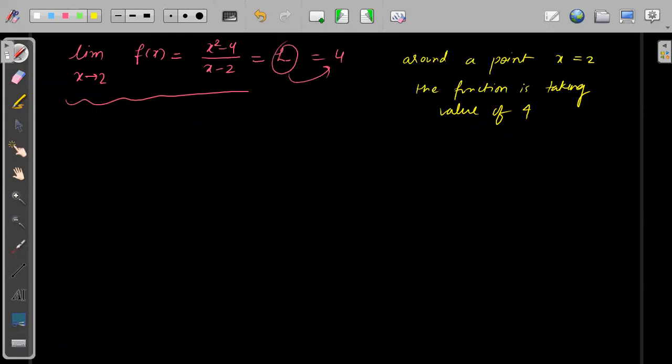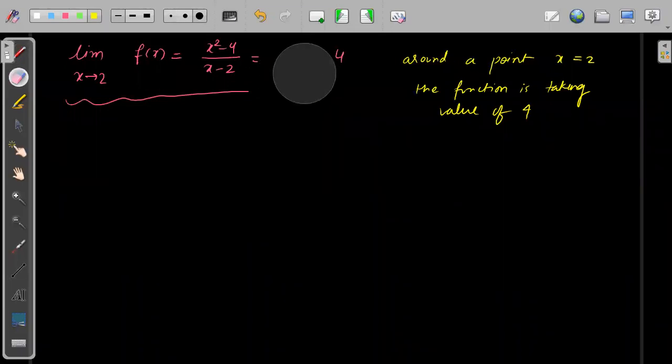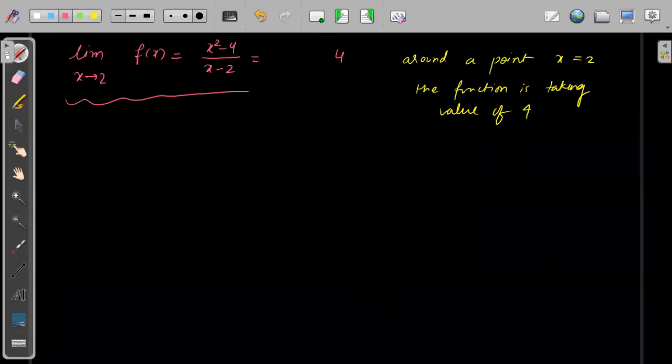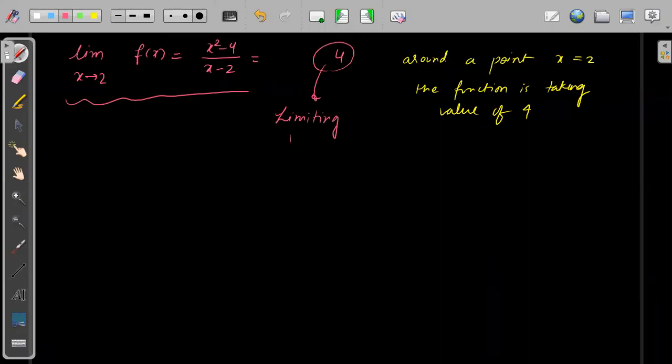If you don't want to write it, forget about it. Just say that around x equals 2, the function is taking value 4. This is what we call a limiting value. It is just a name given: around that point, what value will the function take? This we take as a limiting value.